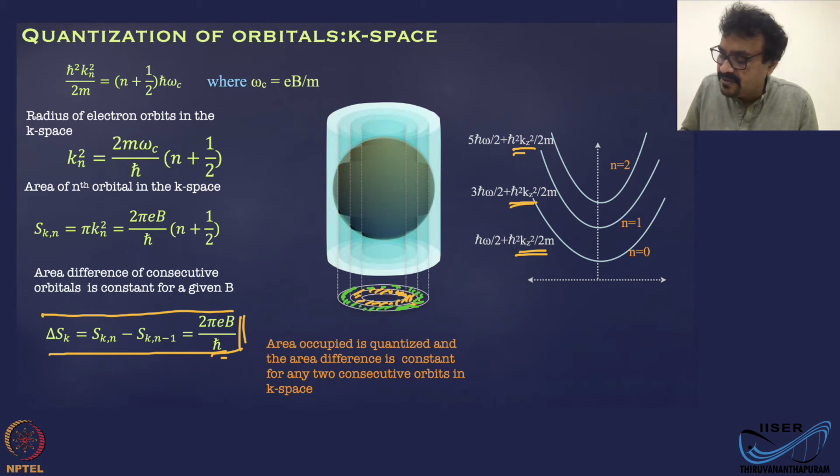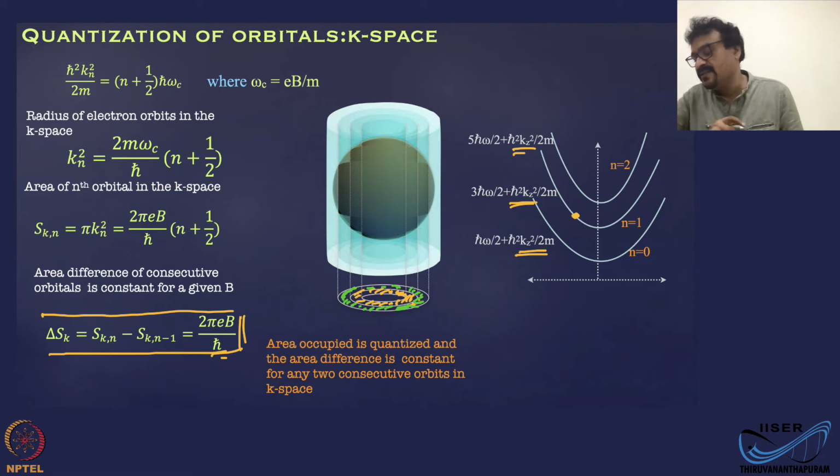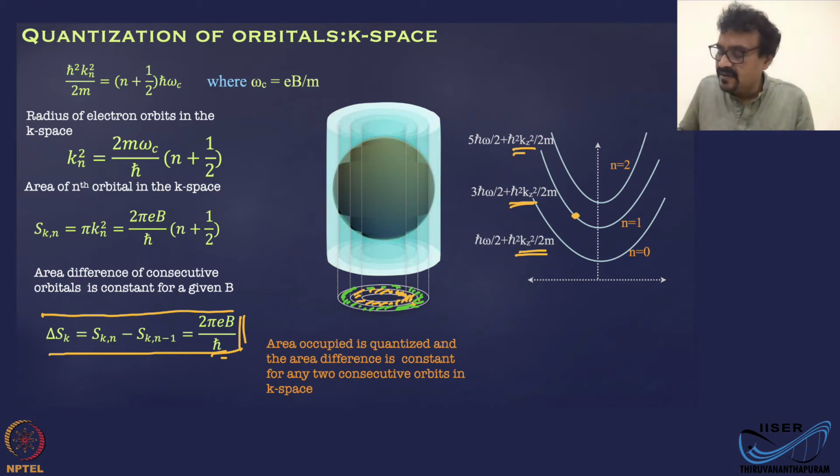That is, if I have an electron which is sitting on this n equal to 1, that is a Landau level. Okay, n equal to 0, n equal to 1, 2, these are the Landau levels. Each of these represents a different Landau level, right? Different orbitals. Now, the same electron, this axis is the energy axis. The vertical axis here is the energy axis, okay?